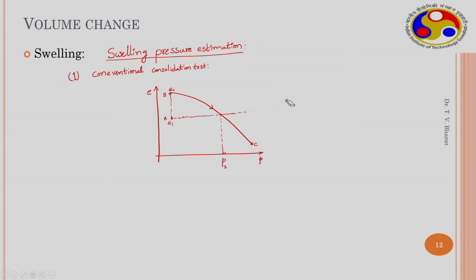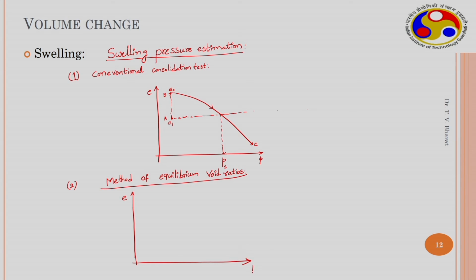So there is another method, using equilibrium void ratios. In this particular technique, we need to conduct several tests.